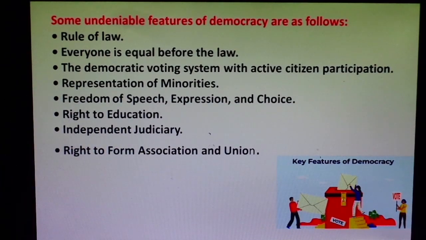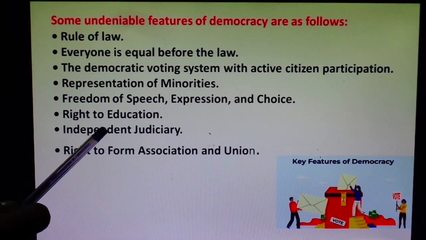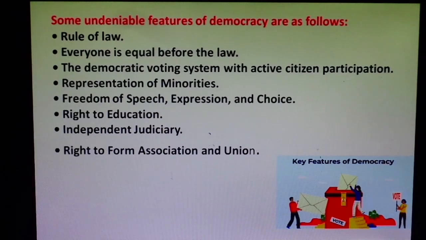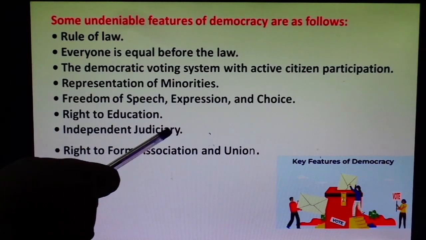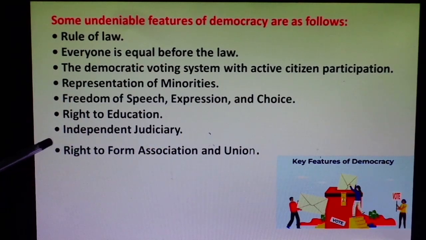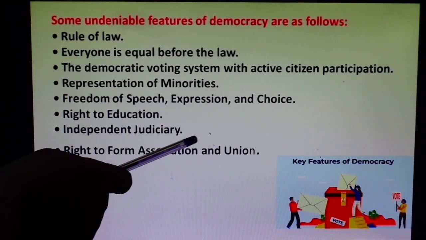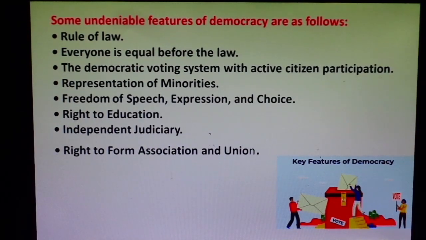Legislature, the function of the legislature, I am telling you, is to make the laws. And the executive is the organ to implement the laws, to execute the laws. And the judiciary is a completely independent organ of the government. Judiciary is not bounded by the legislature and executive. It is a completely independent organ of the government. Judiciary is known for impartial judgment.